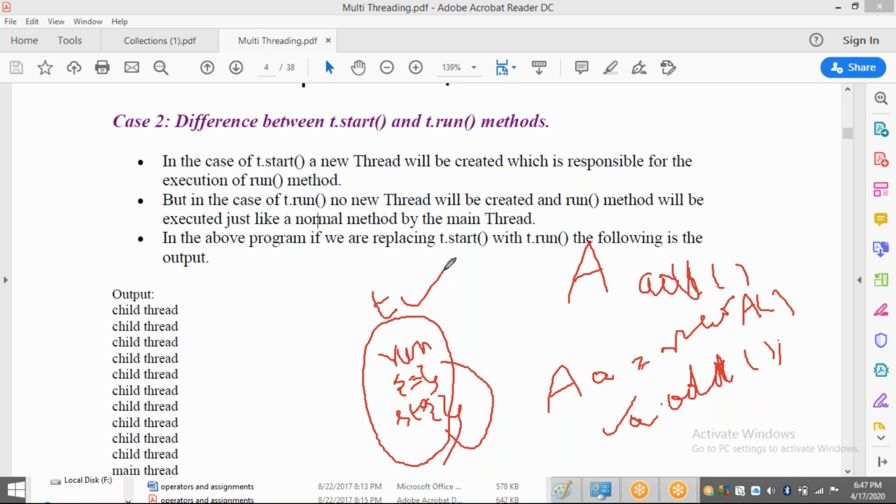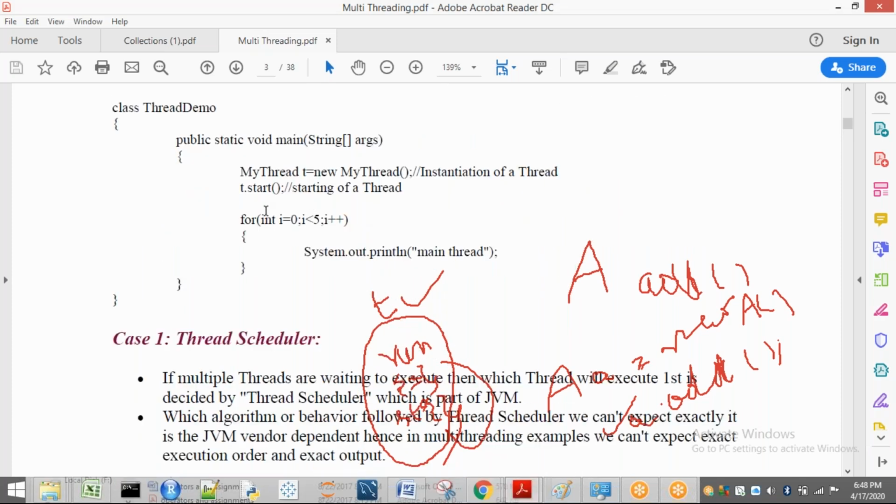So if you want to create a thread, you compulsorily have to call t.start initially. Your start method will internally call the run method. But in the case of t.run, no new thread will be created and the run method will be executed just like a normal method by the main thread. Now, in the above program, in the place of t.start, I place t.run. I will show you. In this program, in the place of this one, I place t.run. Now tell me what happens.